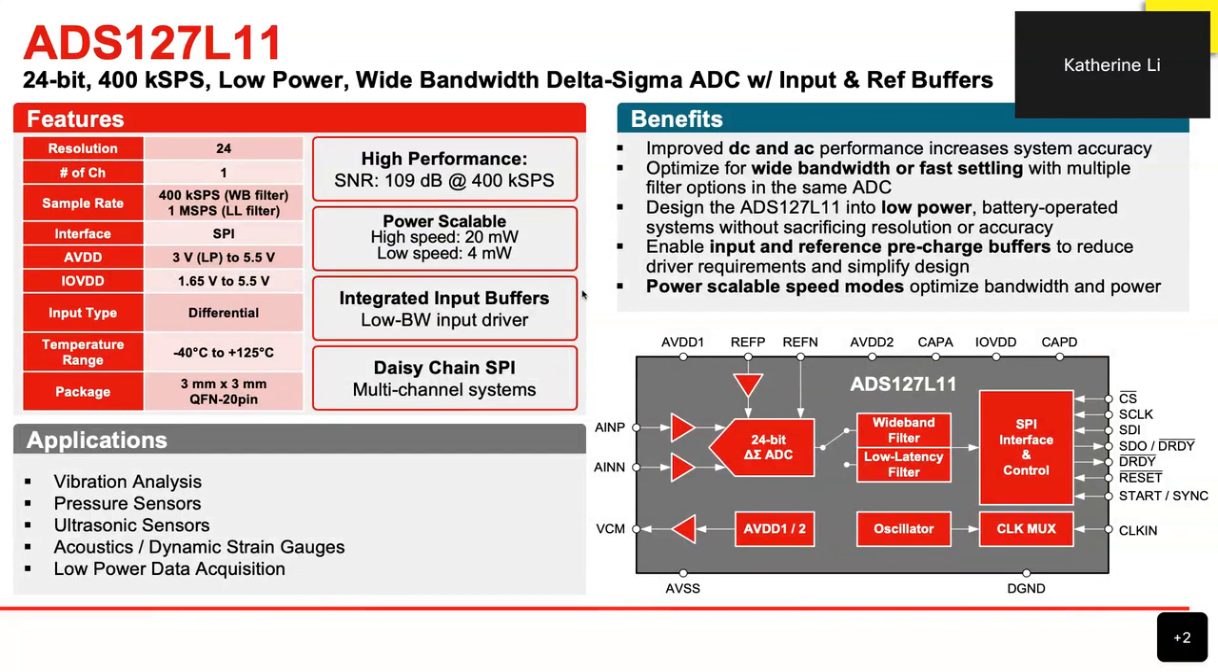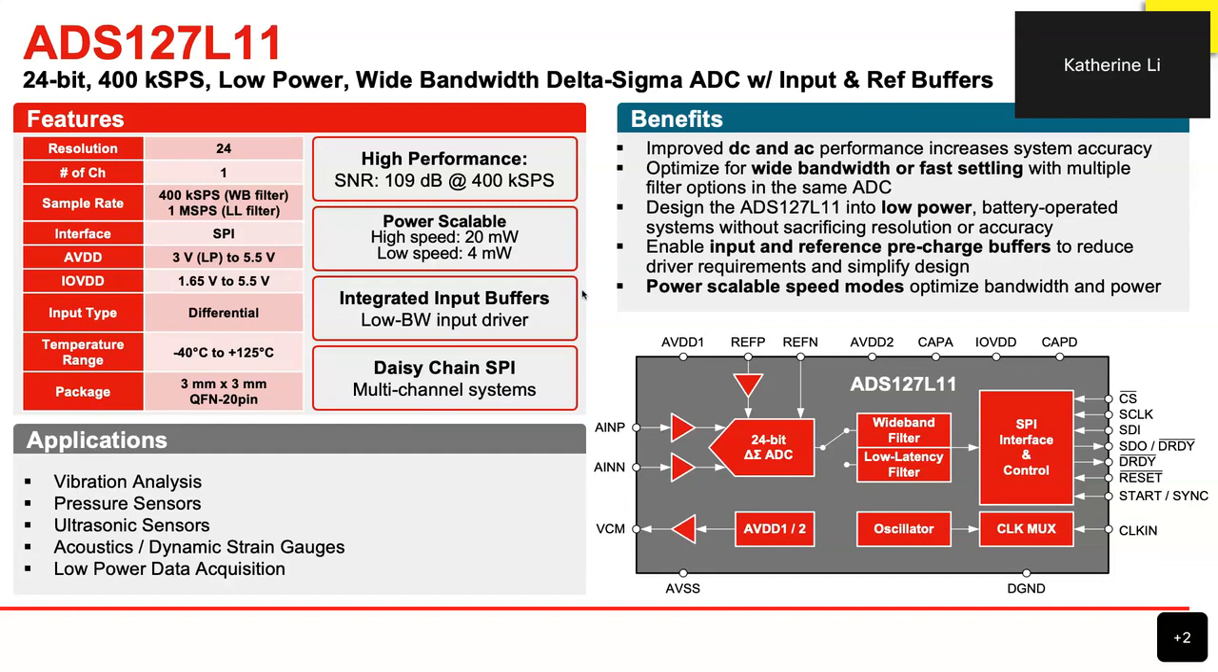The first one is our newest flagship device, the ADS127L11, which is released on TI.com. This is our wideband Delta Sigma ADC with integrated input buffers as well as VREF buffers, as you can see in the block diagram below. These buffers technically help with the front-end design and help directly interface these ADCs with the sensor.